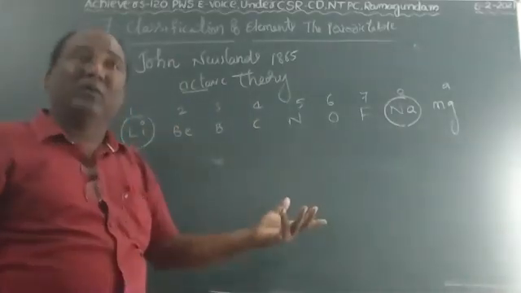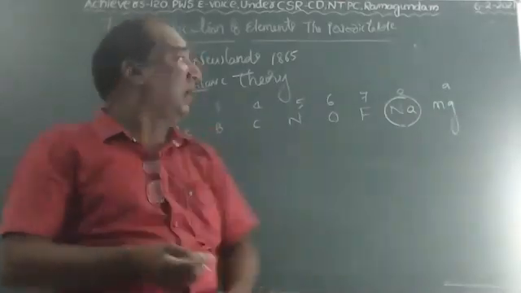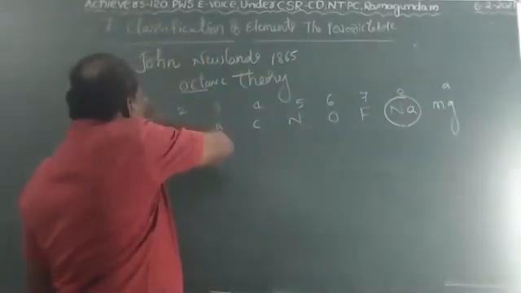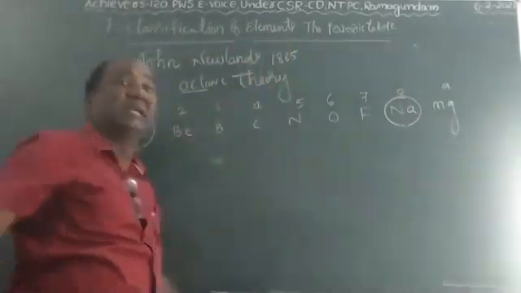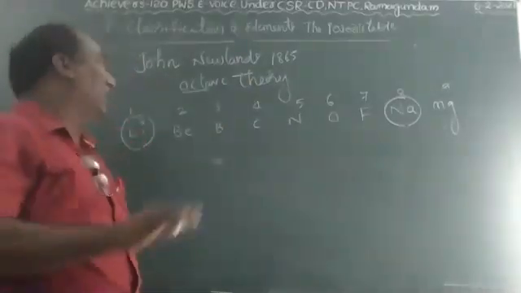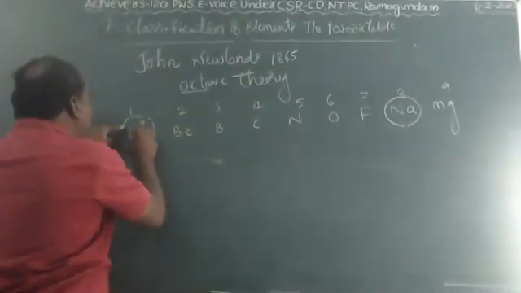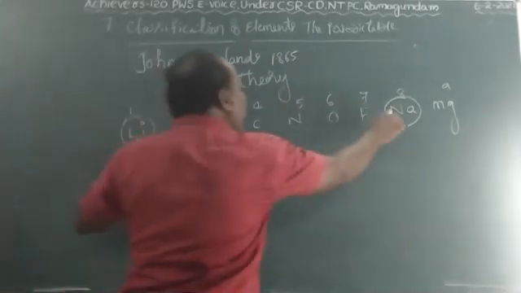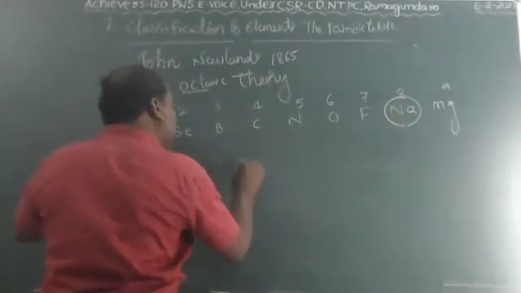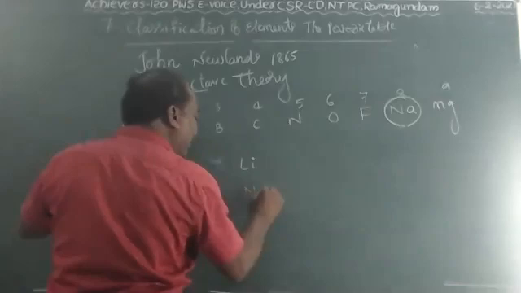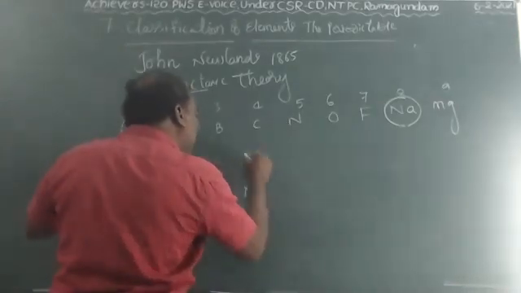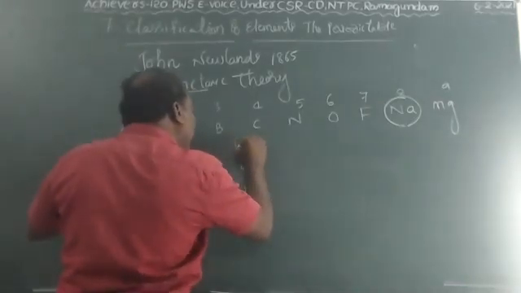How did Newlands prove that the first element's properties are equal to the eighth element's properties? Here, the first element is lithium and the eighth element is sodium. These two elements belong to the first A group.